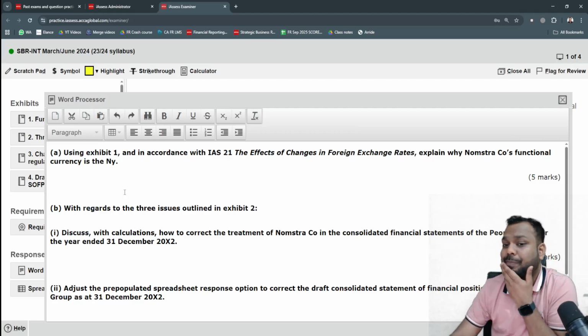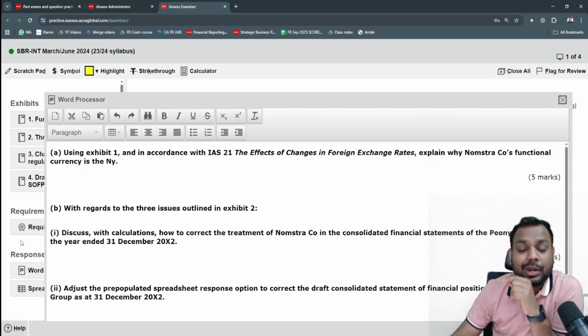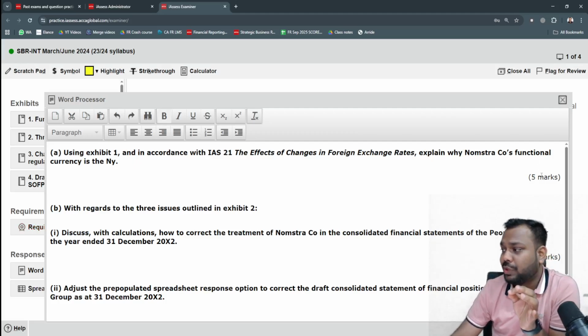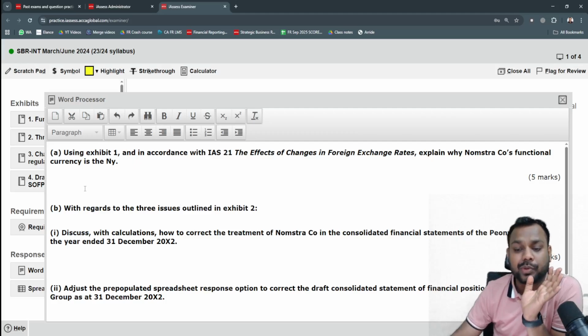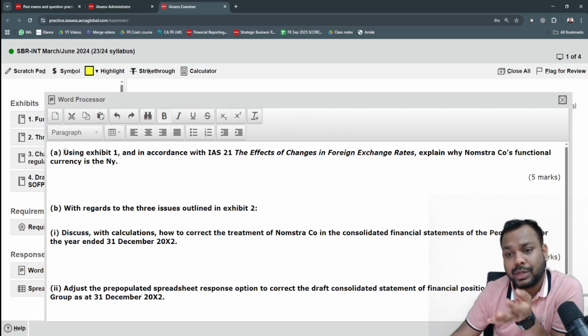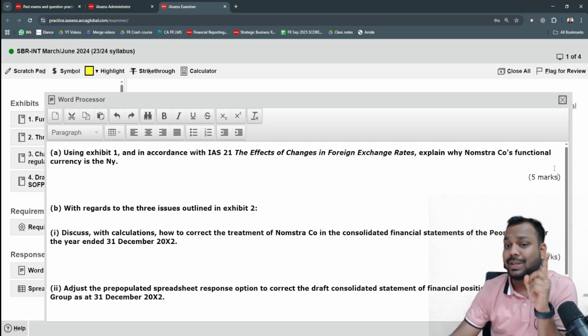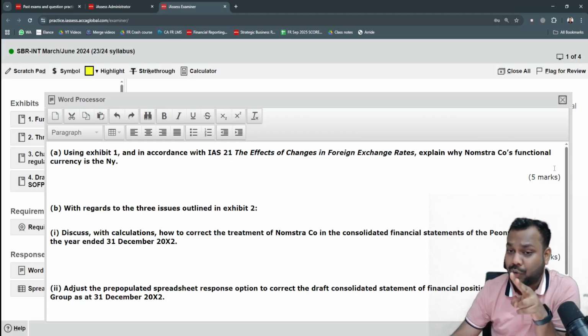Now what happens? You are saving your time. Why? Because you are not required to open the requirement tabs again and again now. All the requirements along with the marks are already there in your word processor here itself. So you have to write your answer here. The question is also here. Everything is sorted now. Marks are also here. So you're not required to move to the requirement tab again and again. Now, step number 1 is introduction. Step number 2 is the requirements tab.